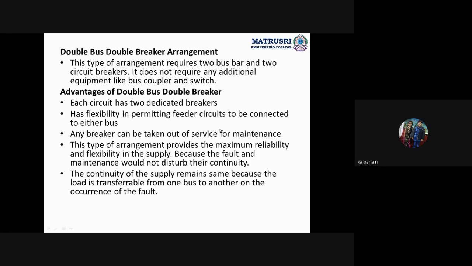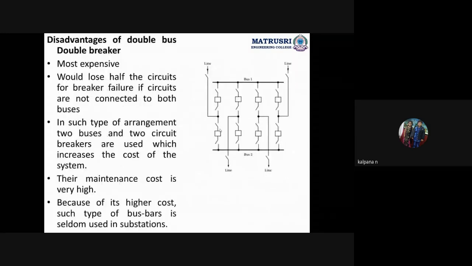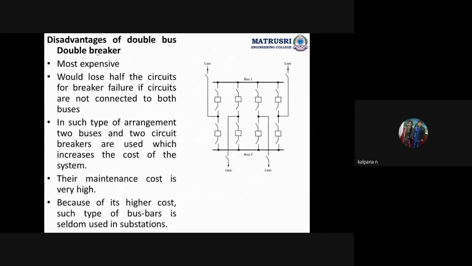Okay, advantages. Each circuit has two dedicated breakers, so protection will be more. It has flexibility in permitting feeder circuits to be connected to either bus. We can connect to anything, right? From this bus bar we can get the power supply, or from this bus bar we can get the power supply. So here this is the outgoing line.